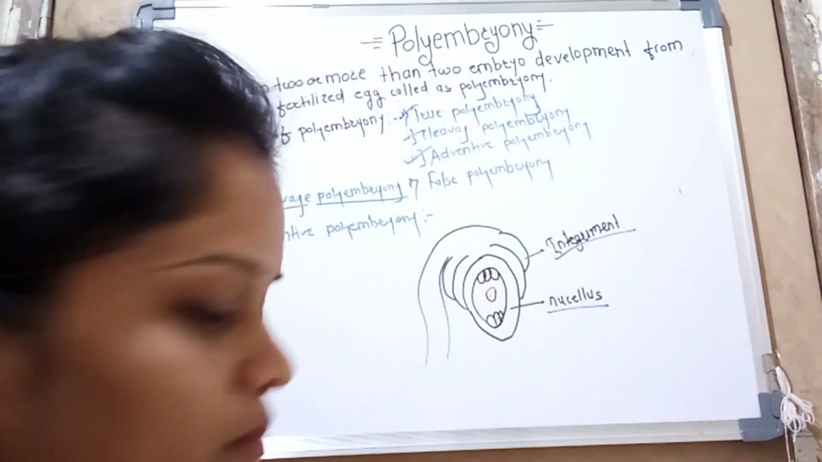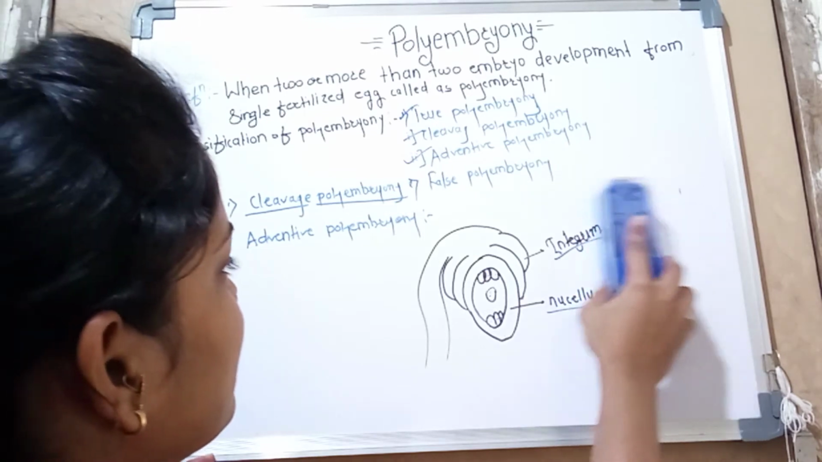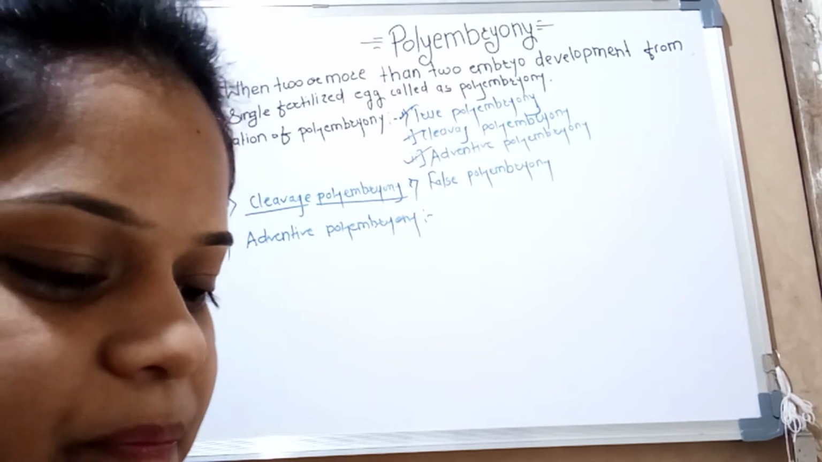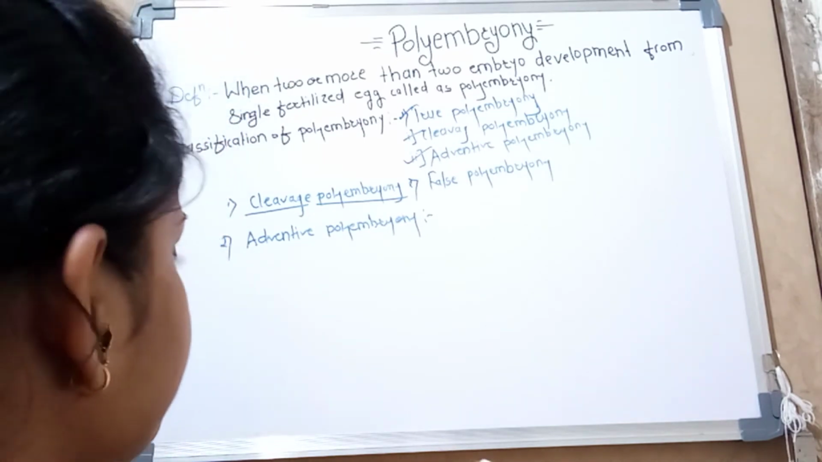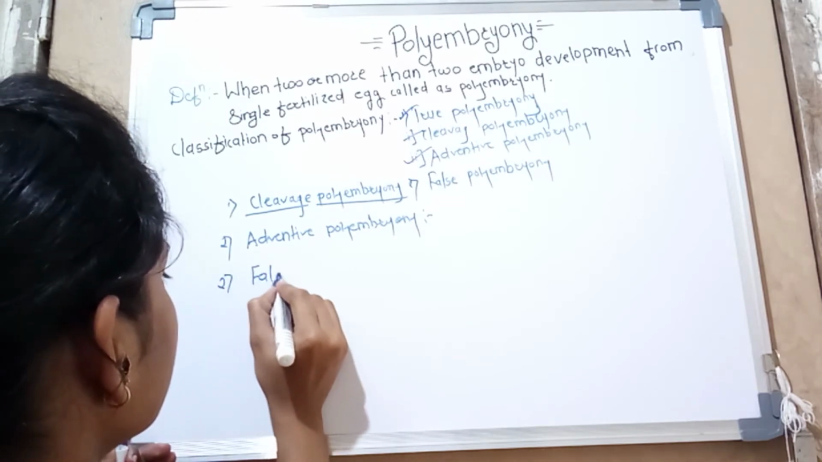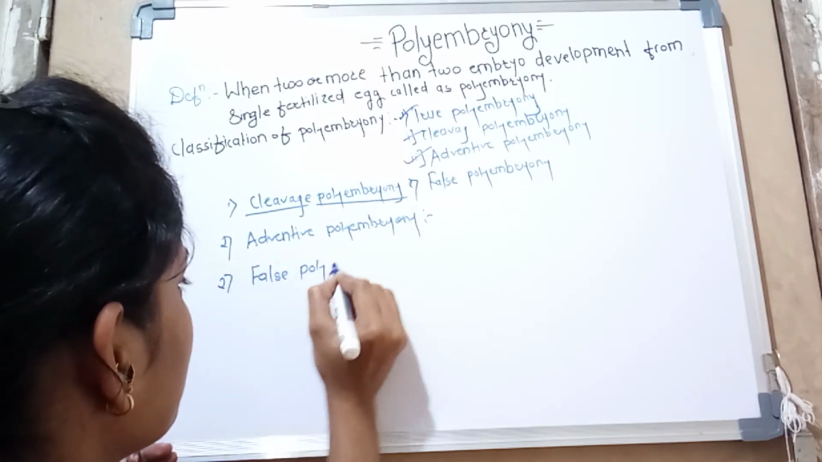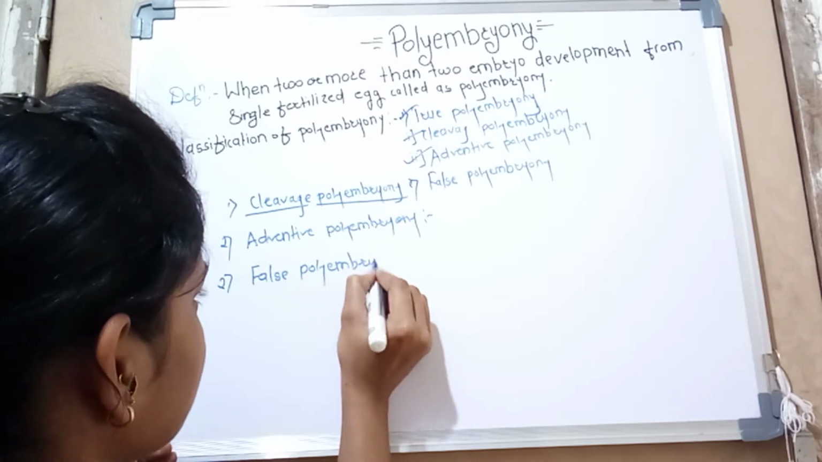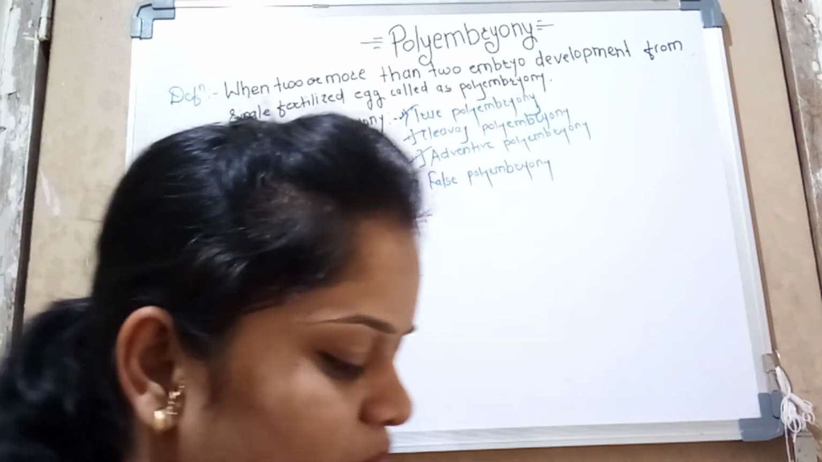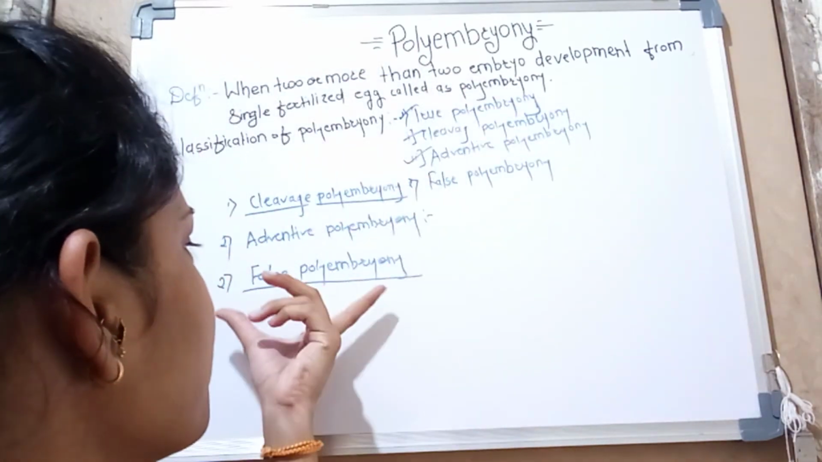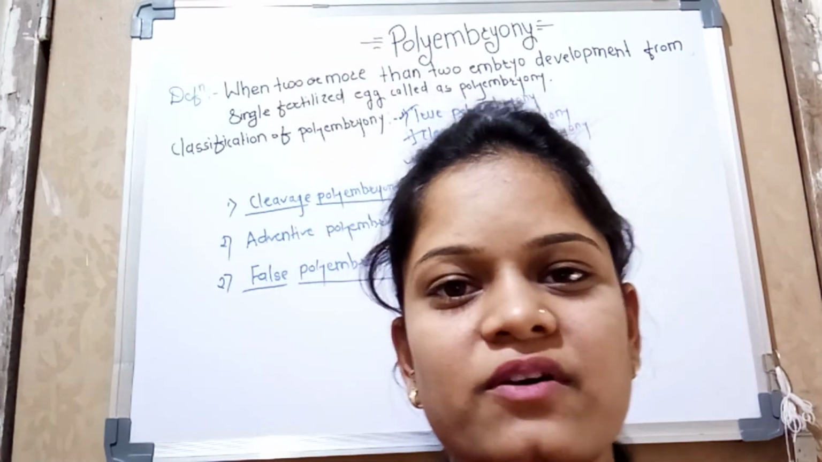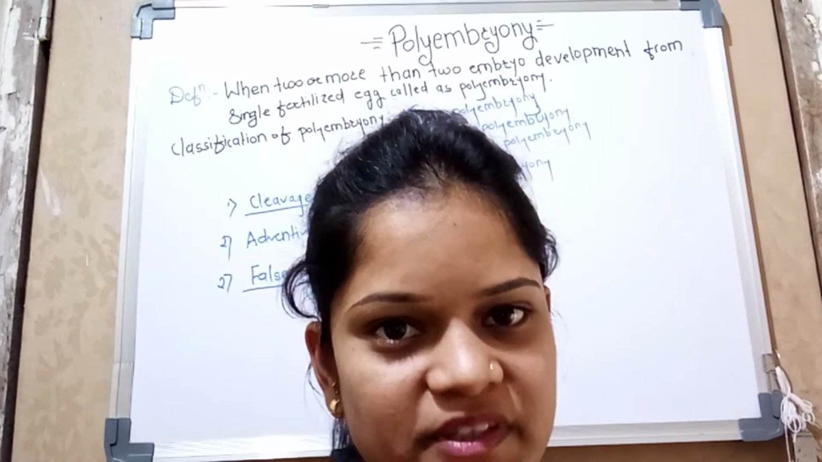Okay, so now we move towards the second class, which is false polyembryony. So let's see false polyembryony. The name suggests that false means it is not related to the embryo sac, or not related to the reproductive cells which form the embryo sac.